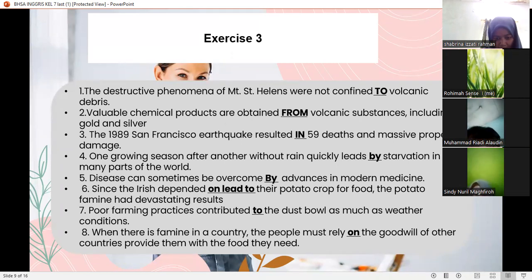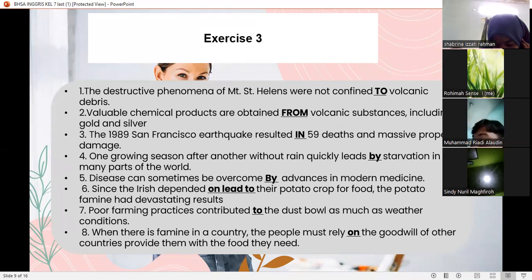Number 3, the 1980 San Francisco earthquake resulted in 1950 deaths and massive property damage.